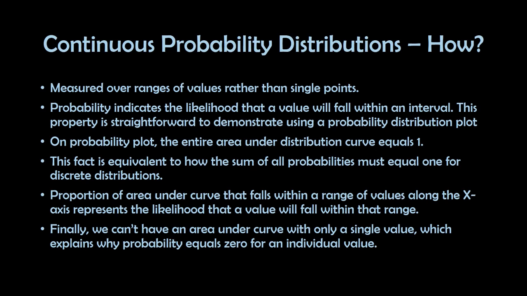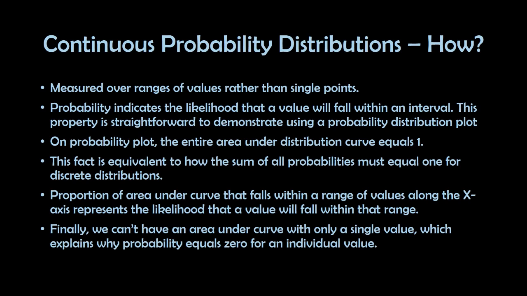This property is straightforward to demonstrate using a probability distribution plot. On the probability distribution plot, the entire area under the distribution curve is equal to 1. This fact is equivalent to how the sum of all probabilities must equal 1 for the discrete distribution earlier.